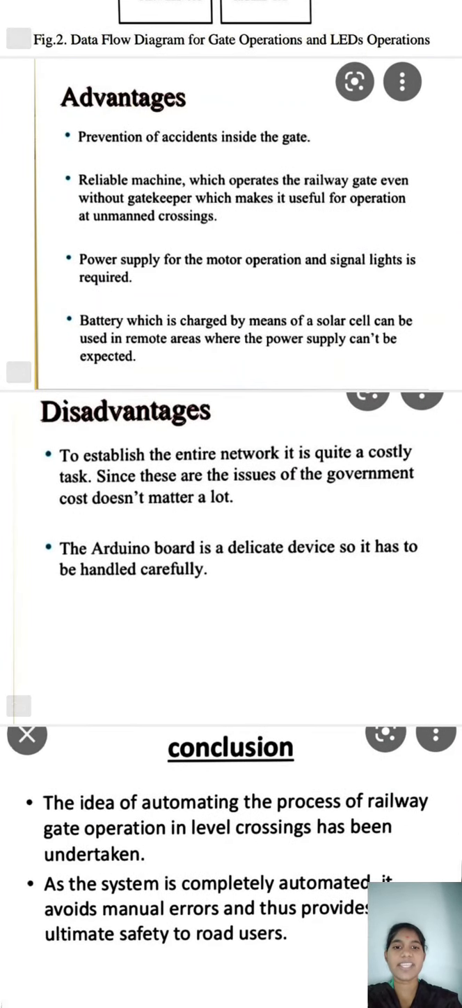To establish the entire network, it is quite a costly task. Since there is the issue of government, cost doesn't matter a lot. The Arduino board is a delicate device, so it has to be handled carefully.